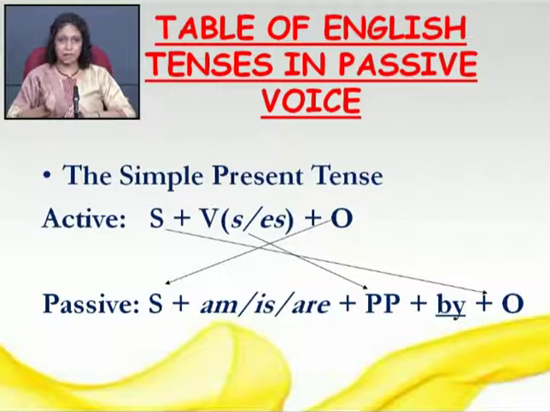Friends, we just learned that you need to make sure that the verb agrees with the subject, right? So here you will use is, am, are, whatever is applicable to the subject, and you will use the past participle form of the given verb, right? And before you write the object, that was your subject in the active sentences, you will use by before that, right? Let's see an example.